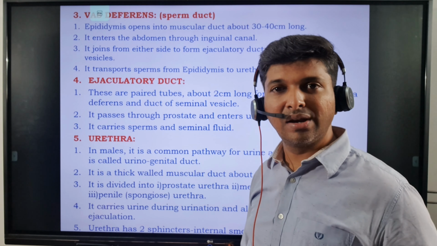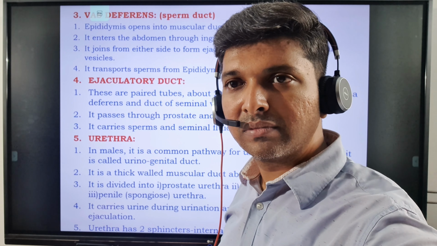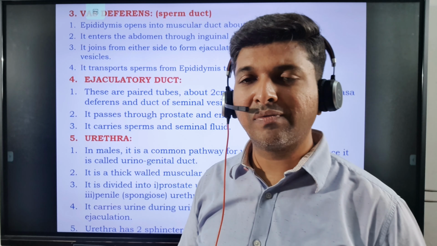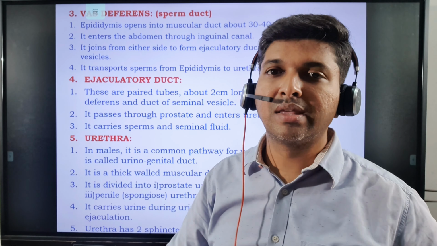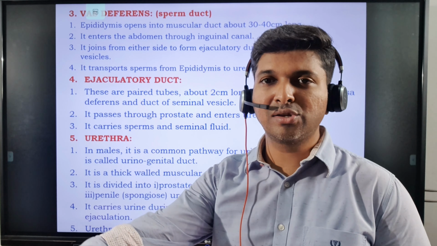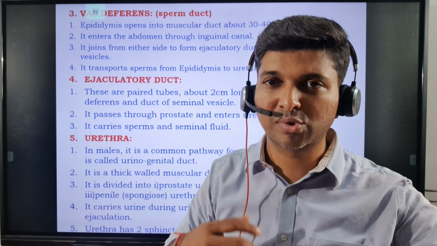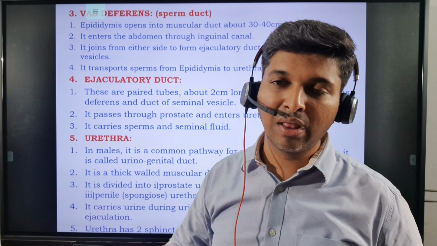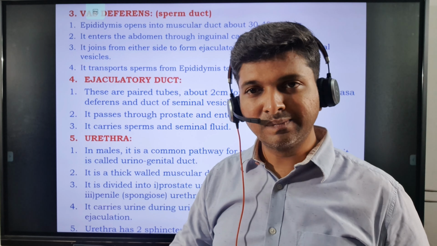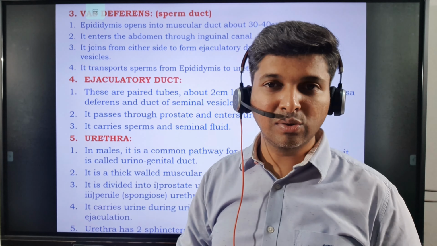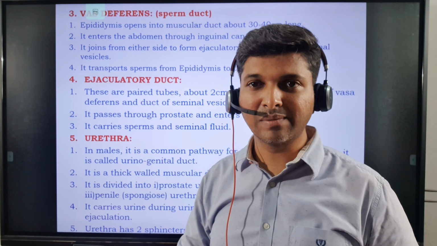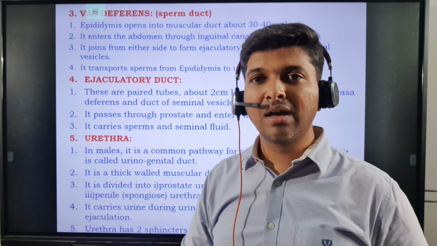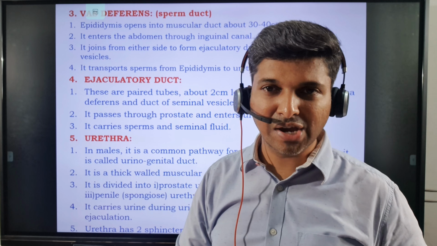Now, the function of the ejaculatory duct is to push the sperms ahead, right? Ejaculation is an act of pushing the sperms towards outside the body. Now that push is required because the sperms need to travel all the way through the vagina and survive the acidic environment of the vagina. That's why the seminal fluid is alkaline in nature, in order to combat the acidic character of the vaginal fluid.